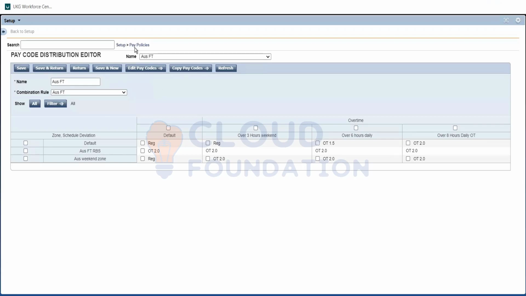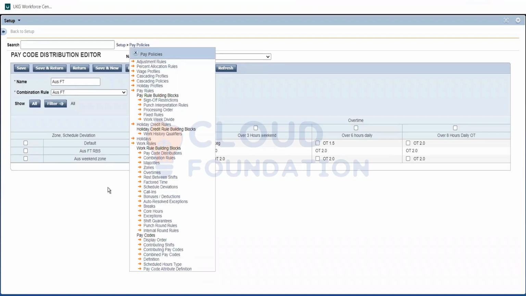We'll just put a tick mark. There is no configuration, nothing. We need to choose whether the schedule deviation covers before shift, after shift, or unscheduled. We can have different schedule deviations also: one as before shift, one as after shift, and one as unscheduled, and we can map it here if we want to give different payments for each item.